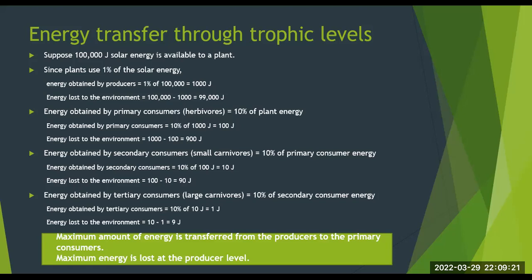Energy obtained by tertiary consumers, that is large carnivores, is equal to 10% of secondary consumer energy. Energy obtained by tertiary consumers in this case is 10% of 10 joules, which is 1 joule. And hence, energy lost to the environment is 9 joules. So if we observe the numbers carefully here, we see that maximum amount of energy is transferred from the producers to the primary consumers. Also, maximum energy is lost at the producer level.